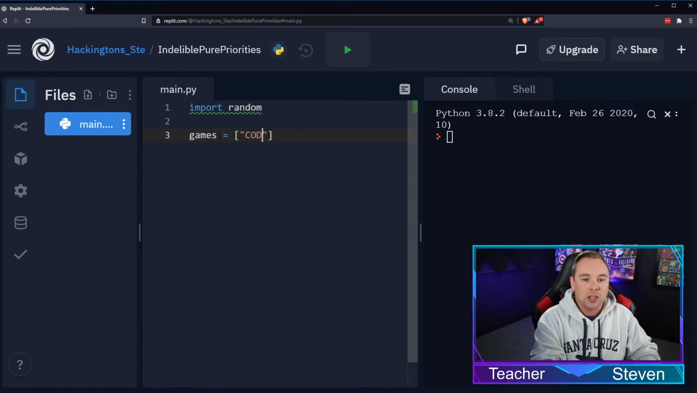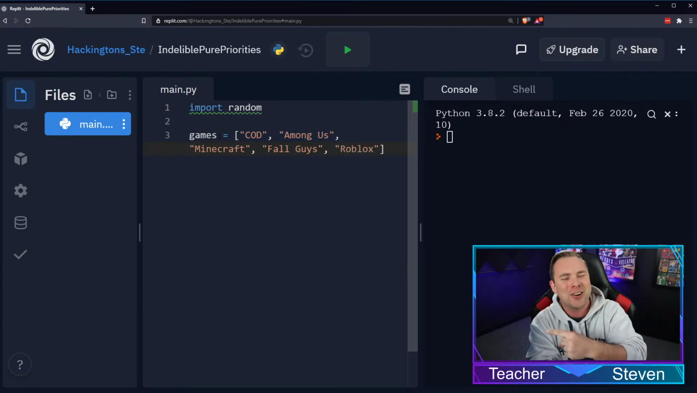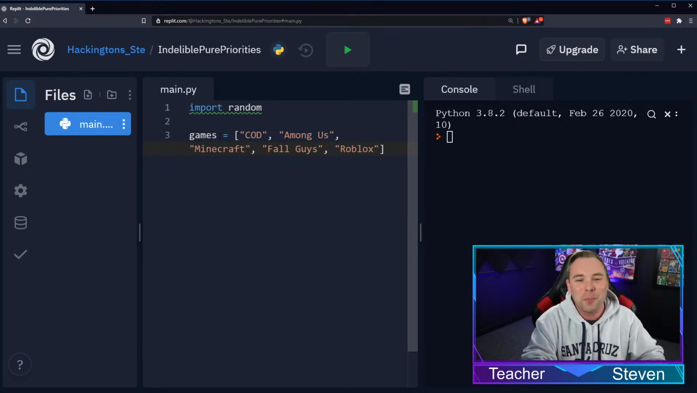So I'm gonna say COD for Call of Duty. I'm also gonna put in there Among Us. I've been playing that way too much lately. Don't tell my business partners. We're gonna throw in some Minecraft in there. Let's do Fall Guys. What other games should we put in there? Maybe some Roblox. Again, if you want to learn how to build Roblox, codenerd.io. We'll teach you all about that.